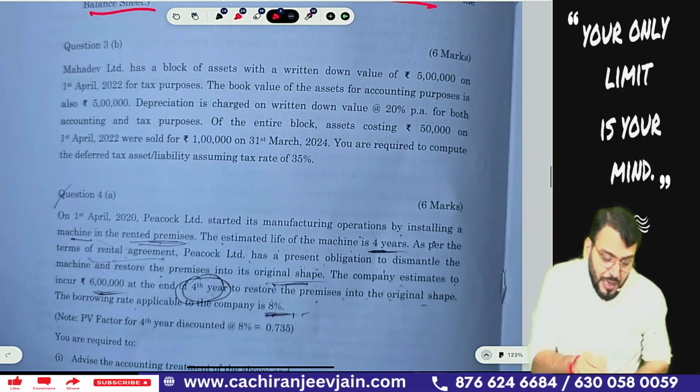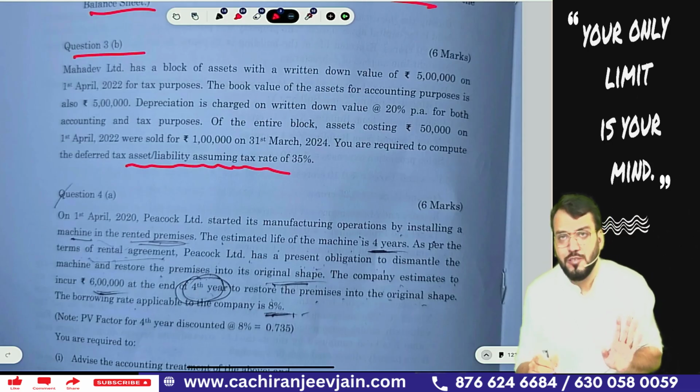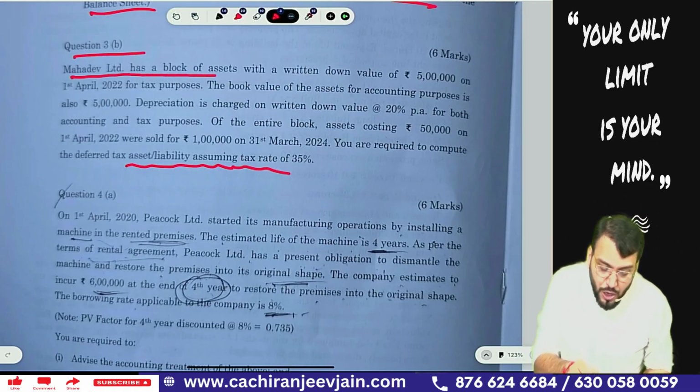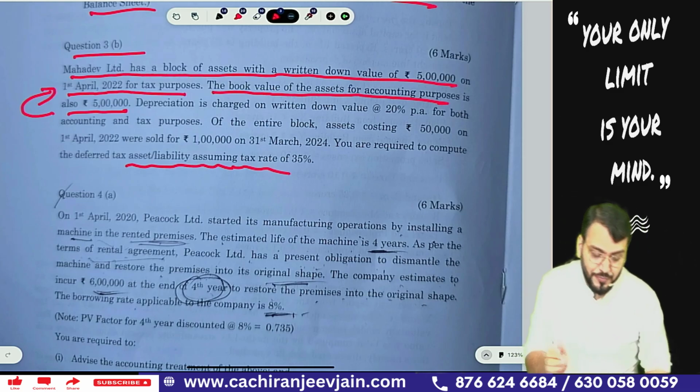The next question is question number 3b. It is a question for calculation of deferred tax asset and liability. I will say it is a new question, but once again, if you are conceptually good, you will not make any mistake. Mahadev Limited has a block of asset with a written down value of 5 lakh on 1st April 2022 for tax purpose. The book value of the asset for accounting purpose is also 5 lakh. The date is not given, so of course it will be assumed as 1st April 2022 only.